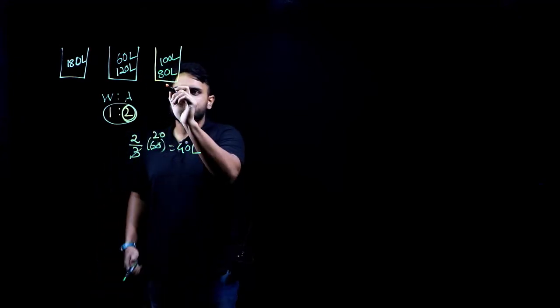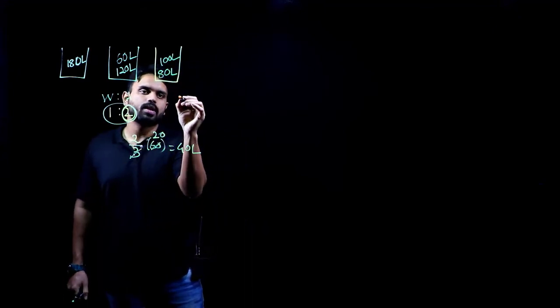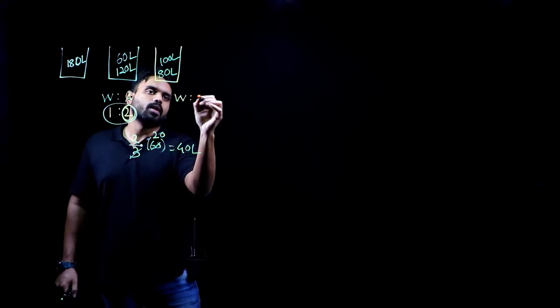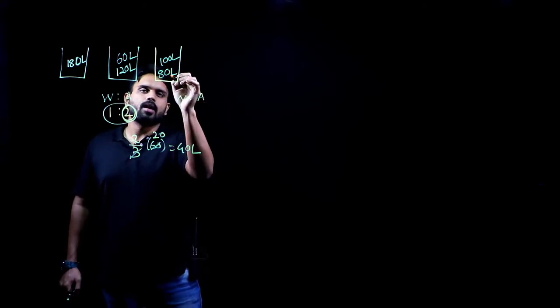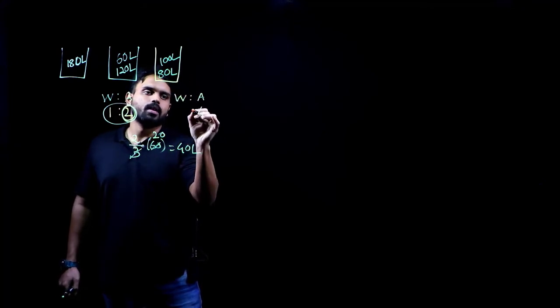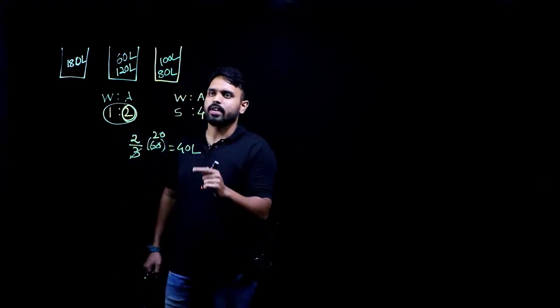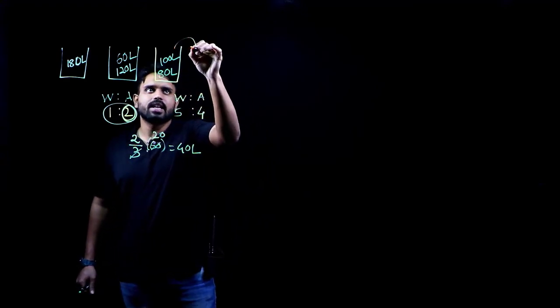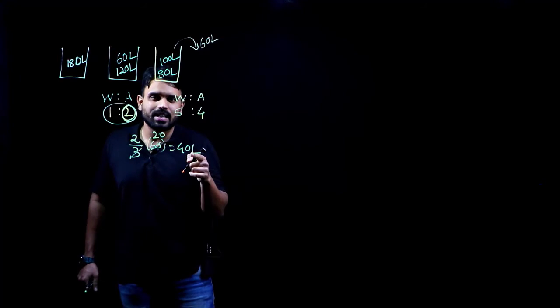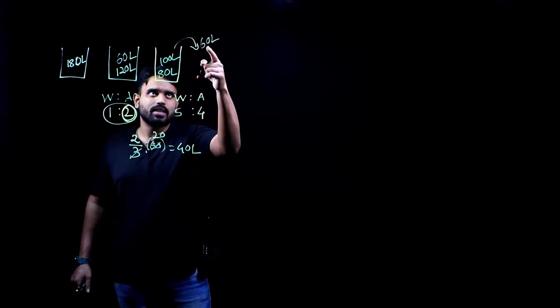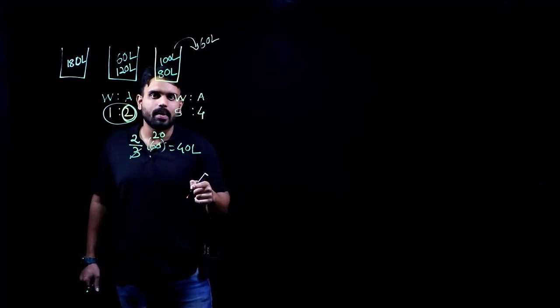Now the new ratio of water and alcohol is what? Water is to alcohol, that is 100 upon 80. That gives me how much? 20 times? 25 times? Yes, the new ratio of water is to alcohol is 5:4. Again 60 liters is taken out. Because of taking out this 60 liters, how much alcohol will be lost?